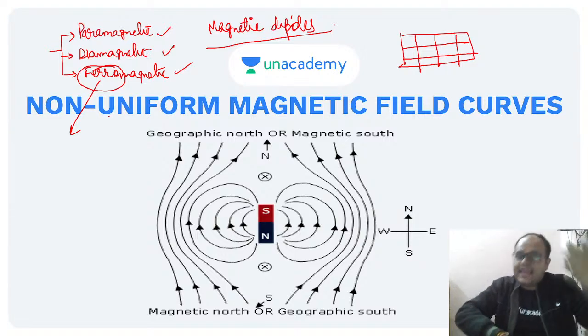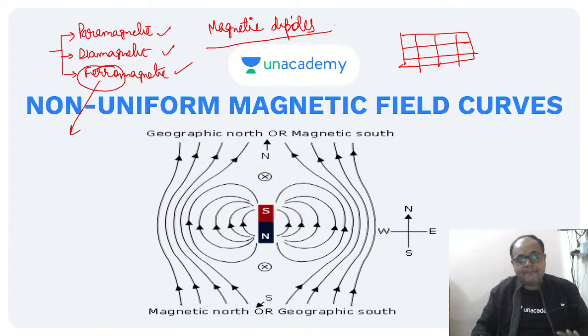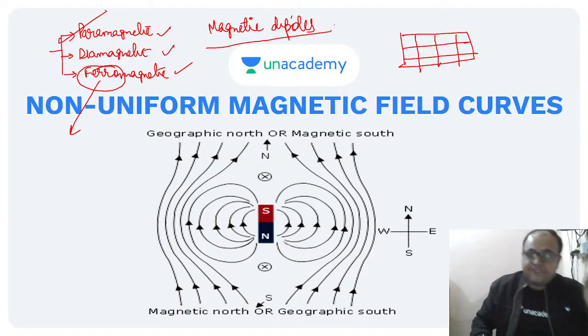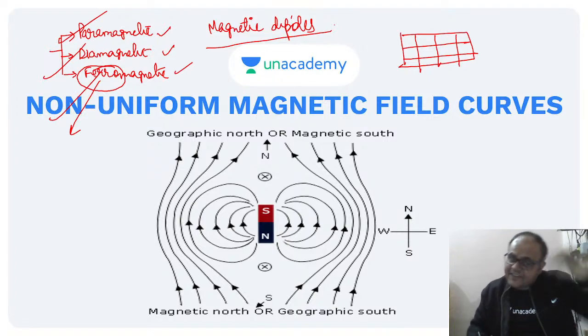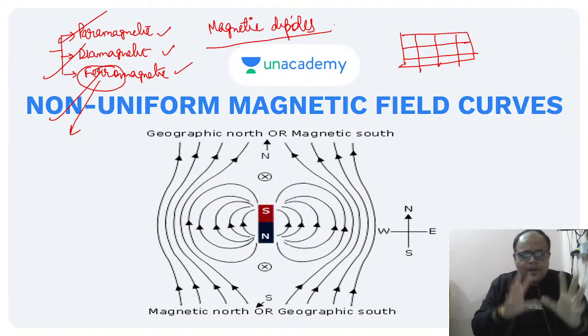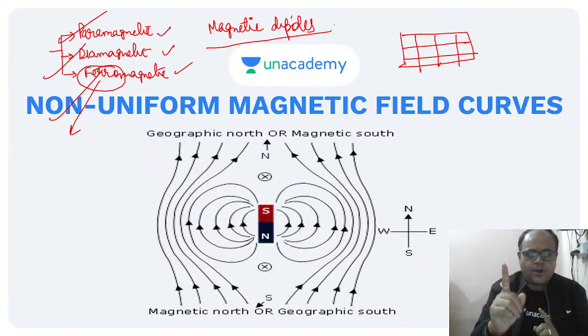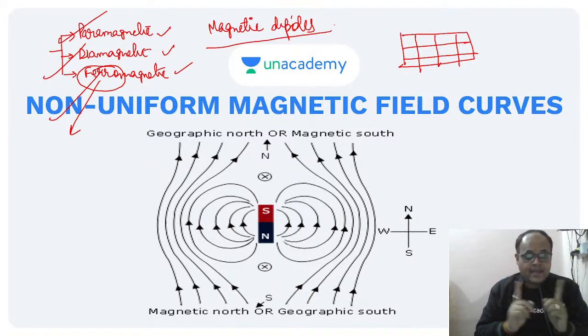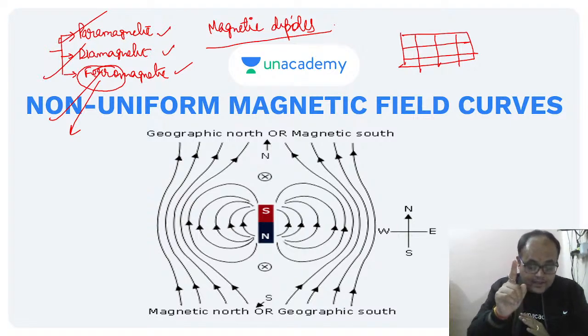Now, how much magnetic property will be lost? It depends on the type of material. Paramagnetic material will have a different effect of heat, dia will have a different effect of heat, and ferro will have a different effect of heat. And all these three effects, although closely governed by a single phenomenon, will show up in a different way, right? Okay.